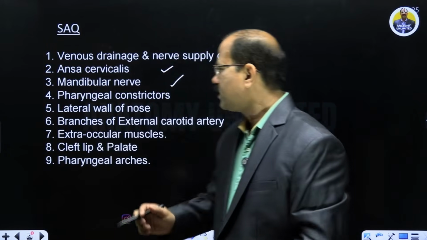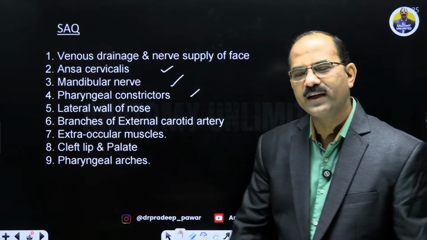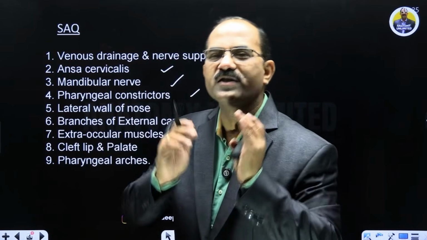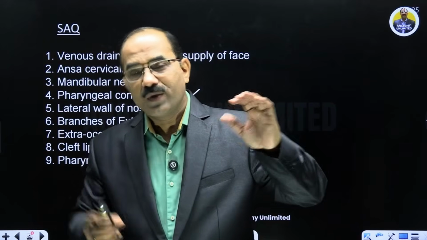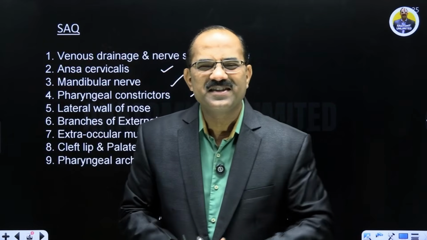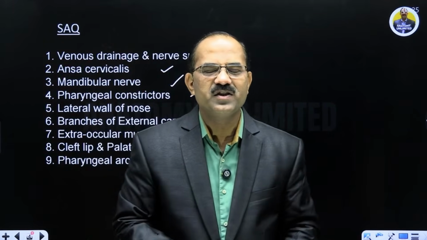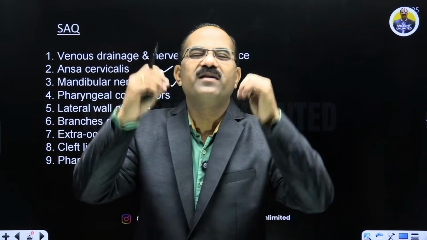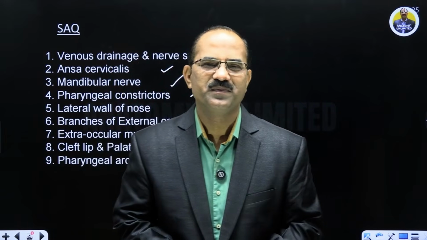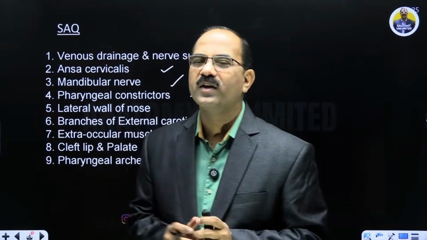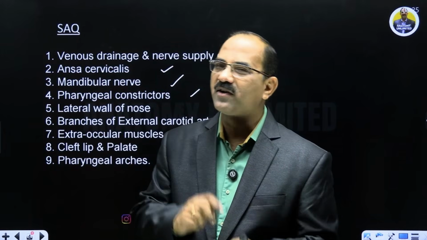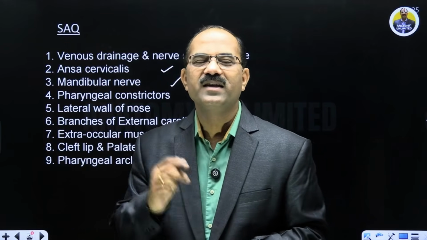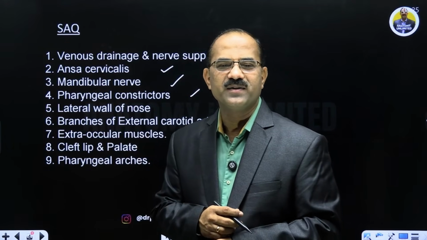Coming to the next, the constrictor muscles of the pharynx. You have to write about the superior, middle and inferior constrictors. You have to write about the median raphe. You have to write the gaps between the superior, middle and inferior constrictors, and the structures passing between the constrictors. You have to remember this. The nerve supply of all the constrictors: pharyngeal plexus, except the cricopharyngeus part of the inferior constrictor, which is supplied by the external or recurrent laryngeal nerve.